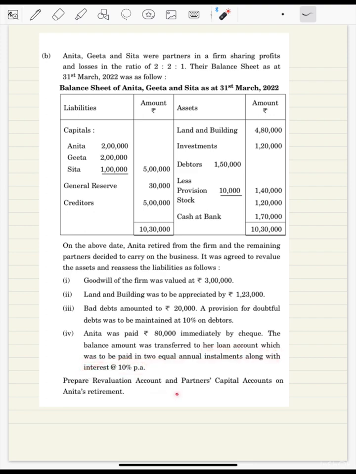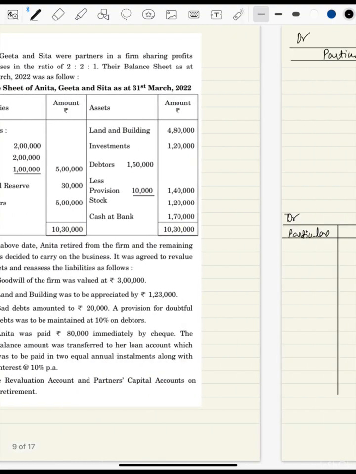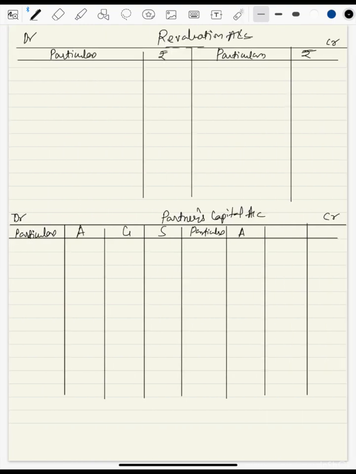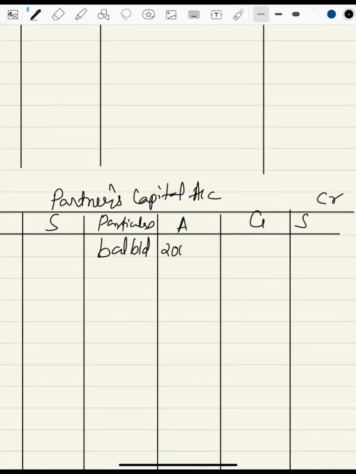Since here they have not told us to prepare any loan account, this information is not necessary for us. We only want to know that the remaining amount after paying 80,000 will be transferred to her loan account. Okay, so let us quickly start. So first thing we need to do is make the account. It's not realization, it's revaluation account. Name of the partners Anita, Geeta and Sita. So we'll write the balance b/d first. 2 lakh, 2 lakh, 1 lakh.